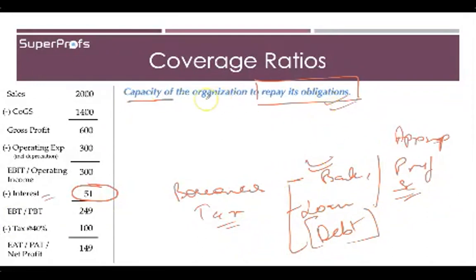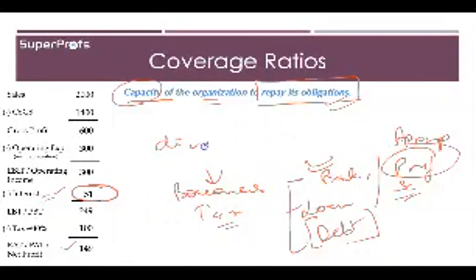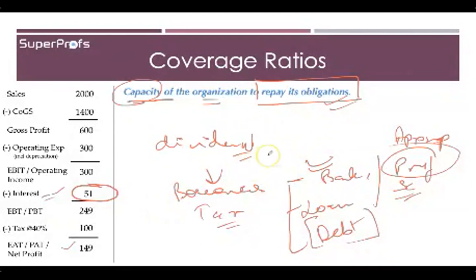So from an organization's point of view, how capable you are to pay these, whether they are interest or taxes or any kind of preference dividend, any kind of equity dividend also. Because even though it is the owners' money, from the organization you have to pay that equity dividend, right? So all these obligations, all these liabilities that the organization has to pay to the different stakeholders, whether they're borrowers or the equity owners themselves, are covered in your coverage ratios.